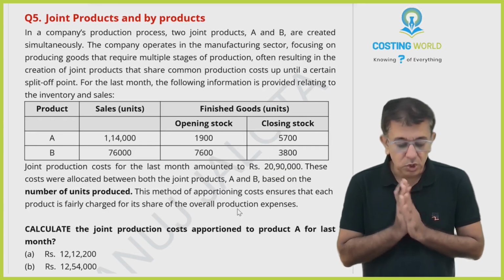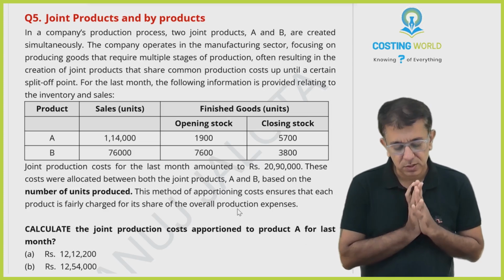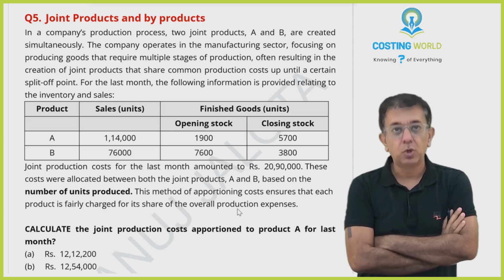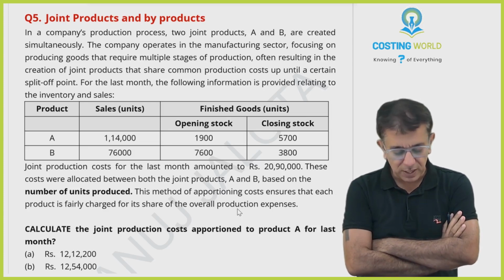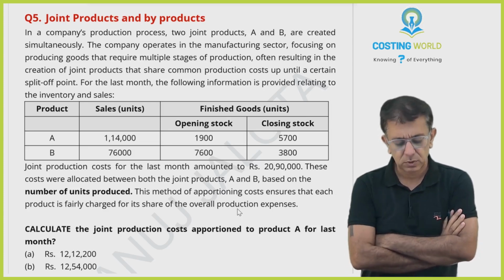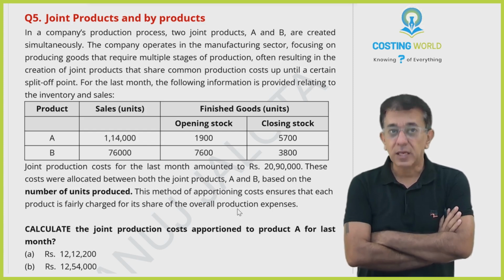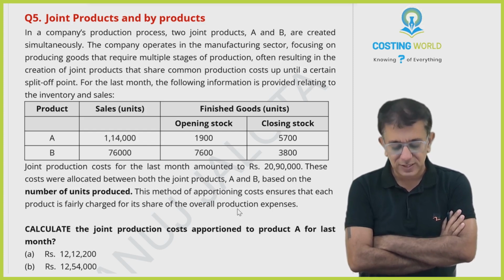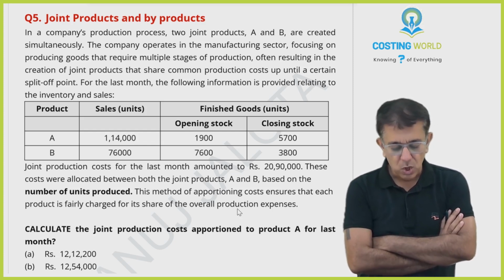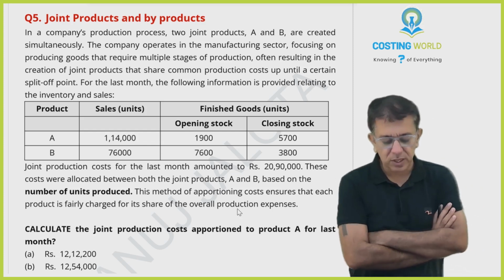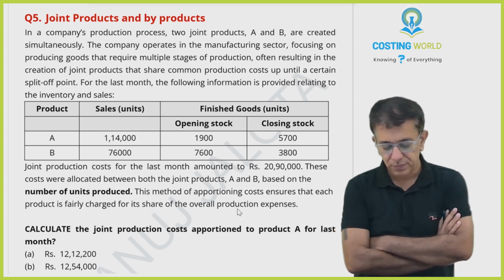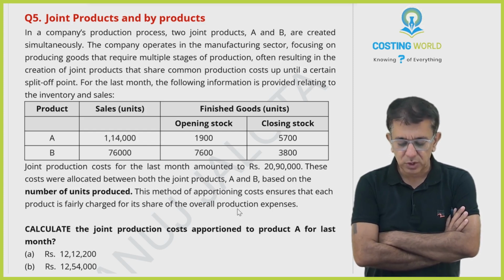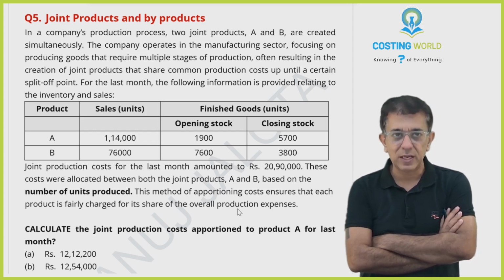Chali. Question number 5, joint products and byproducts. In a company's production process, 2 joint products, A and B, are created simultaneously. So therefore, they are joint products, I think. The company operates in a manufacturing sector focusing on producing goods that require multiple stages of production, often resulting in creation of joint products that share common production cost until a certain split off point.